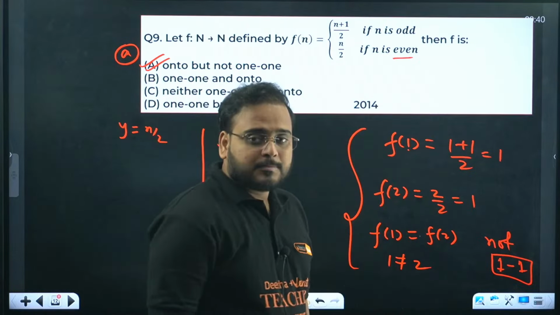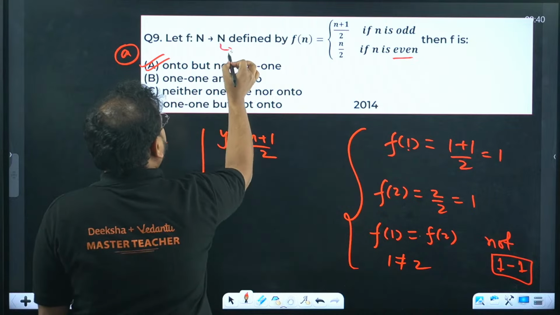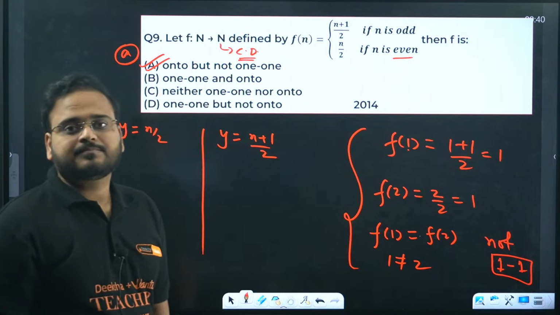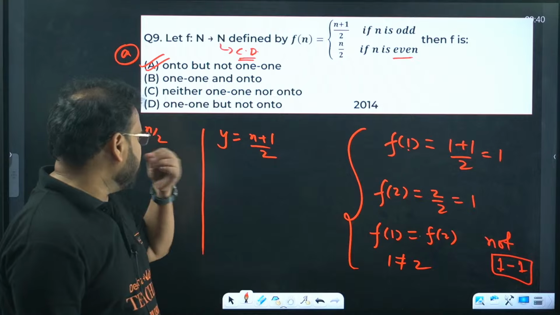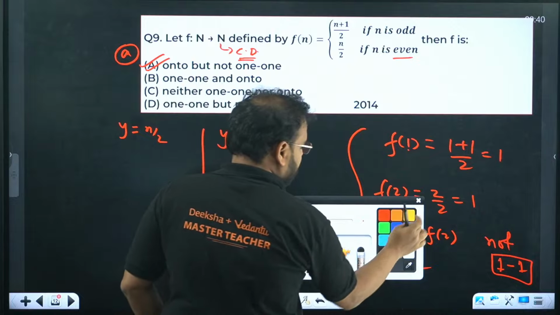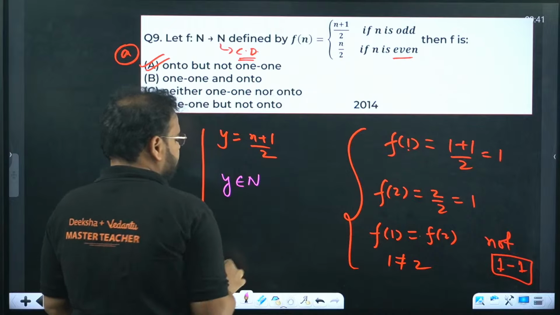Correct. Now let's have a look how it is onto. They say that your codomain is natural number. What is the meaning of that? It means y can be a natural number. It means for all y that belongs to natural number set, think about it.